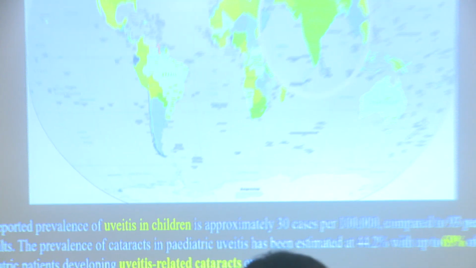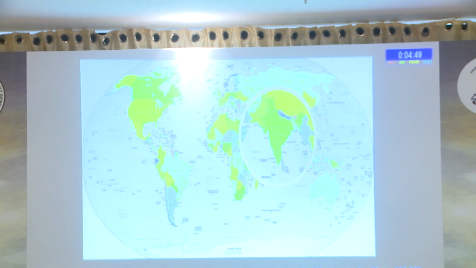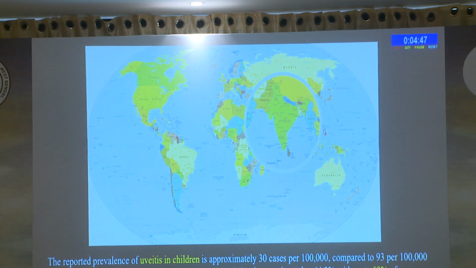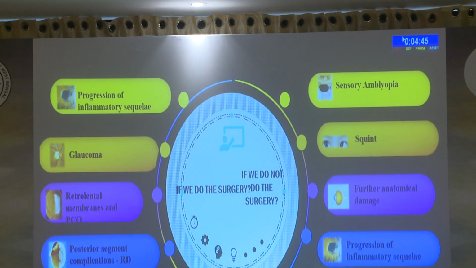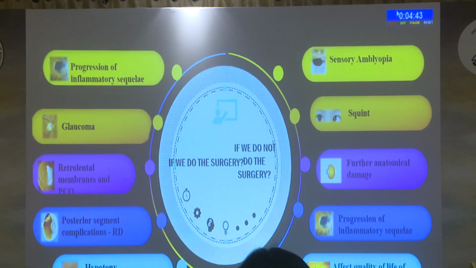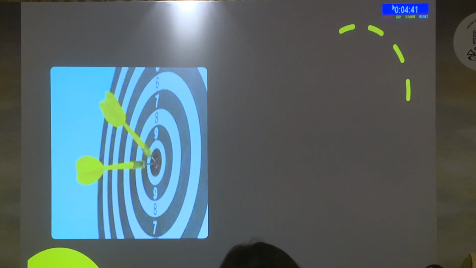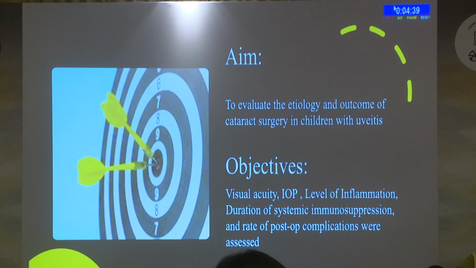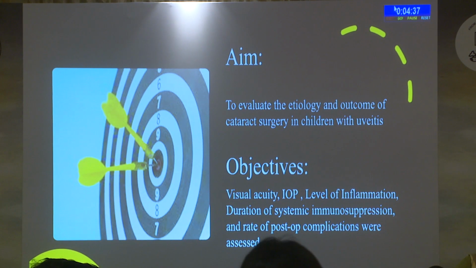I'm here to present about clarity in and about pediatric uveitic cataract, etiology and outcome. Though the prevalence of uveitic cataract is very rare, about 70% of the pediatric patients develop uveitis-related cataract over time. However, the outcome of cataract surgery depends upon a lot of factors. Hence we did a retrospective analysis to evaluate the etiology and outcome of cataract surgery in children with uveitis.